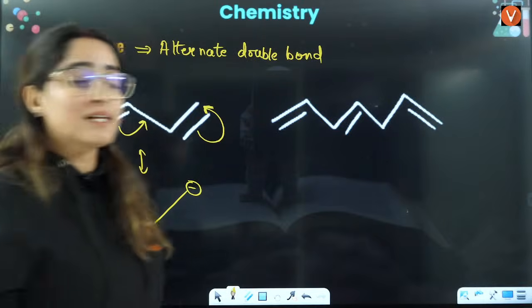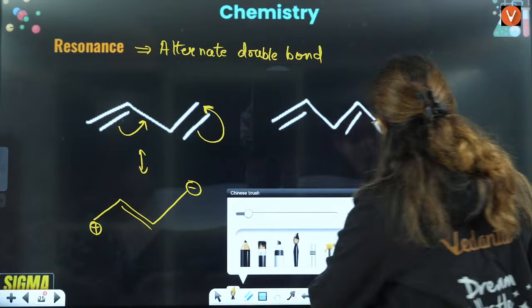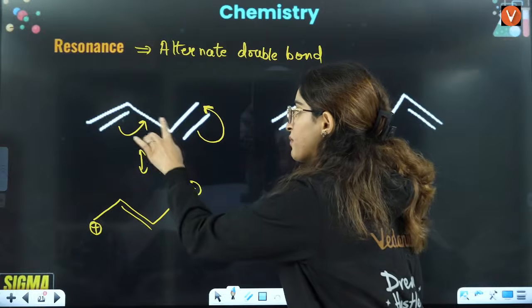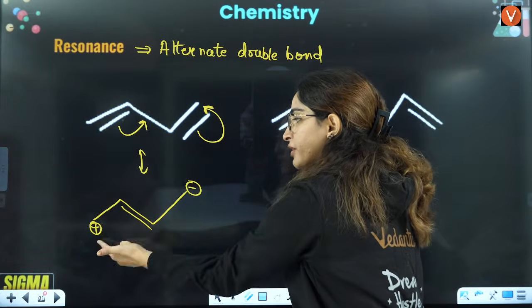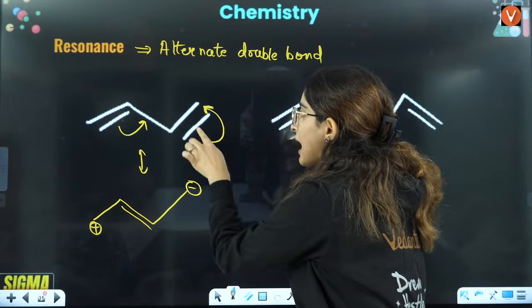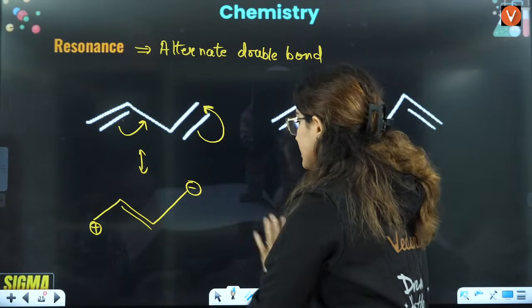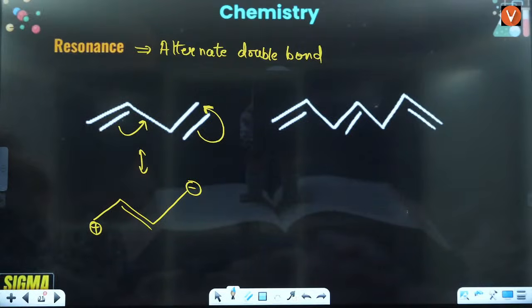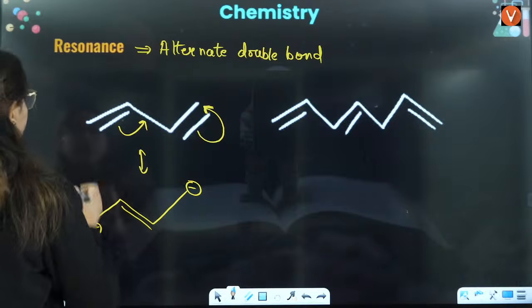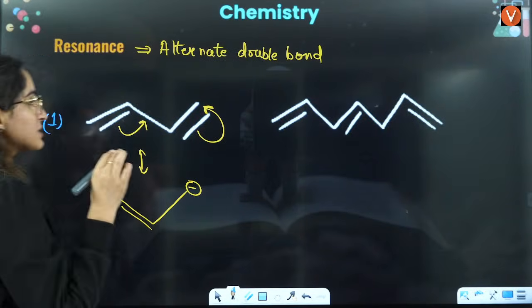That is alternate single double bond resonance: this bond shifts here, this bond shifts here, and because this carbon is getting electron deficient, it will be positive. Because this carbon is having one more electron, it will be a carbanion, that is negative. So in the first case you have alternate double single bond resonance.